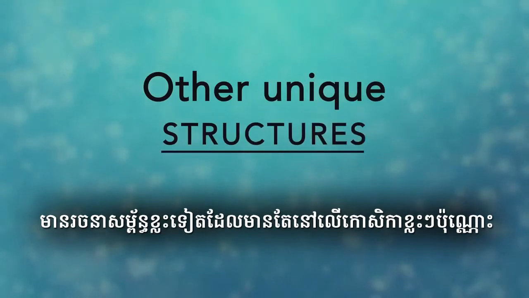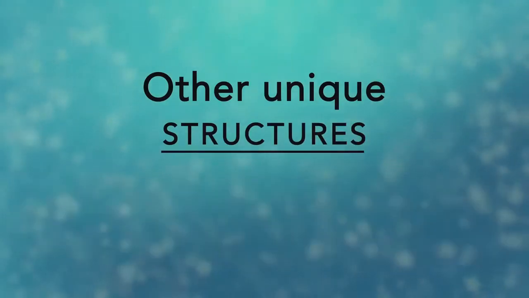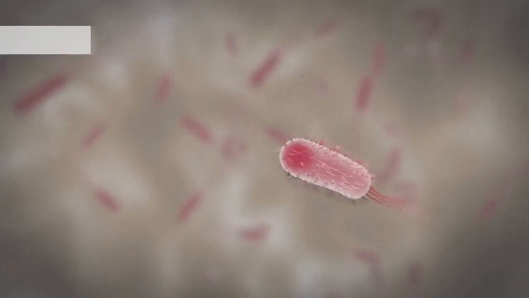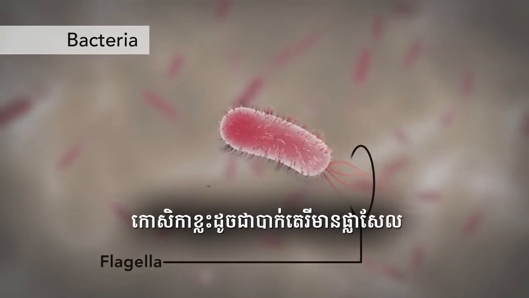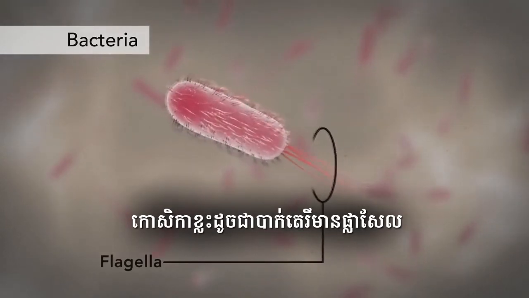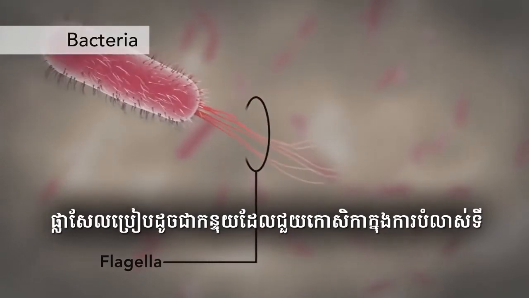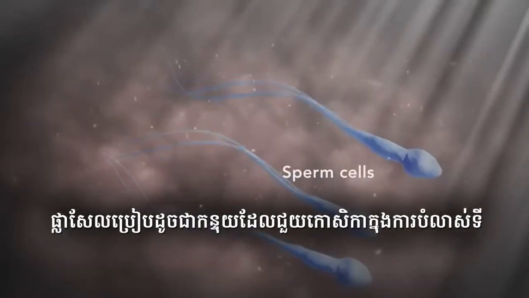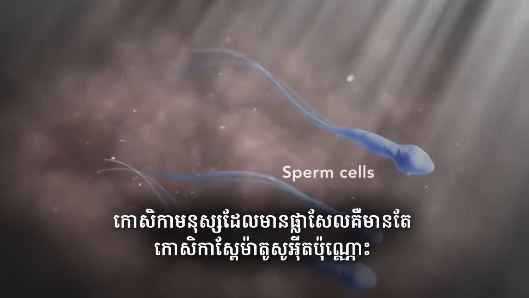There are many other unique structures that only some cells have. Here are just a few. Another unique feature in some cells is flagella. Some bacteria have flagella. A flagellum is like a little tail that can help a cell move or propel itself. The only human cell that has a flagellum is a sperm cell.